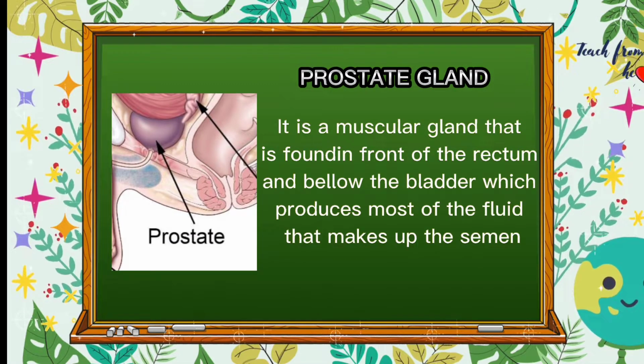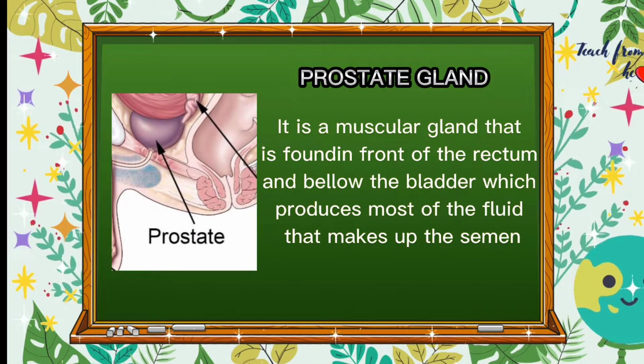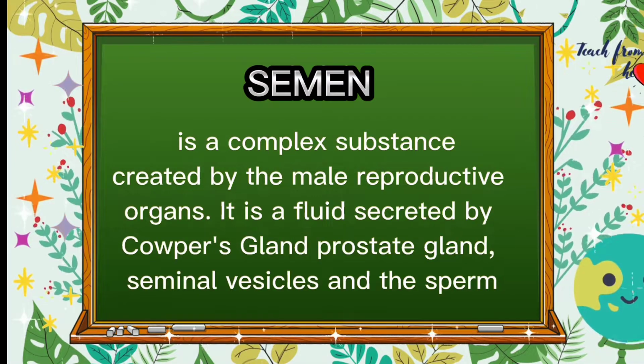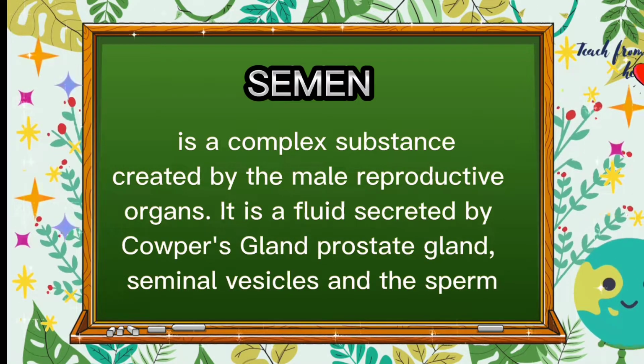Prostate or prostate gland is a muscular gland that is found in front of the rectum and below the bladder, which produces most of the fluid that makes up the semen. Semen is a complex substance or fluid secreted by Cowper's gland, prostate gland, seminal vesicles, and the sperm.